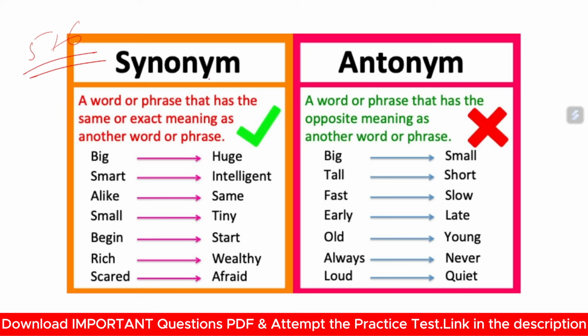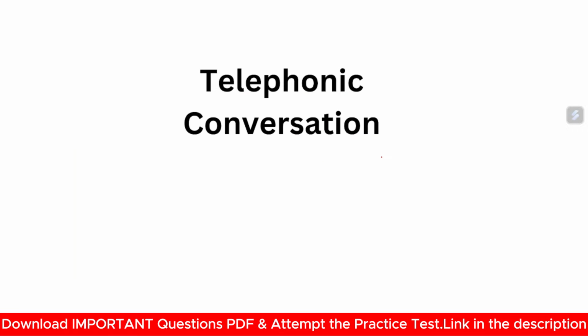Antonym. Synonym means similar meaning words. Now antonym is a word or phrase that has the opposite meaning of another word. Suppose big and small, both are opposite to each other. Tall and short, fast and slow, both are opposite to each other.